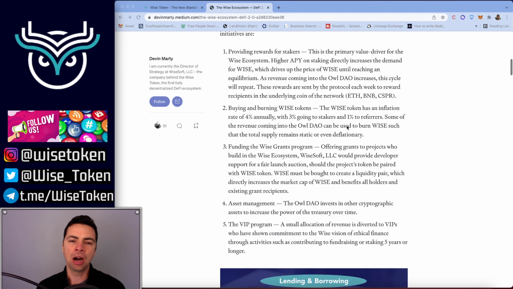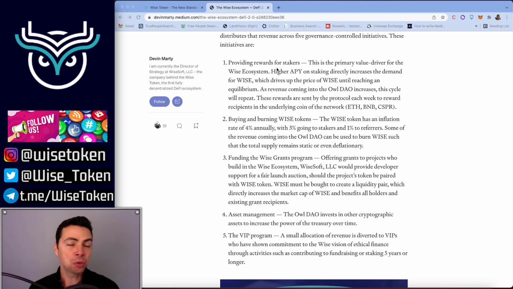These initiatives are, number 1, providing rewards for stakers. This is the primary value driver of the Wise ecosystem. Higher APY on staking directly increases the demand for Wise, which drives up the price of Wise until reaching an equilibrium. As the revenue of the Owl DAO increases, this cycle will repeat. These rewards are sent back to the protocol each week to reward recipients in the underlying coin of the network, whether it's Ether, BNB, Casper, etc.